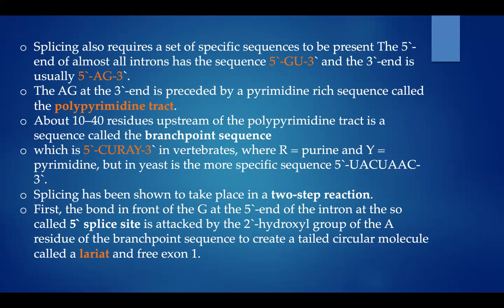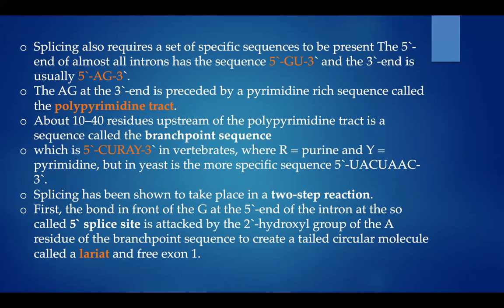About 10 to 40 residues upstream of the polypyrimidine tract is a sequence called the branch point sequence. This we should remember.